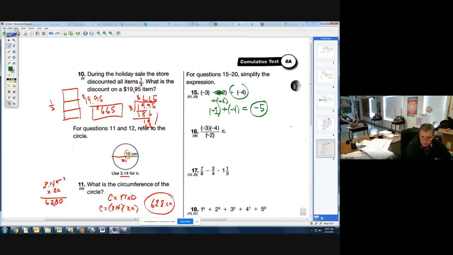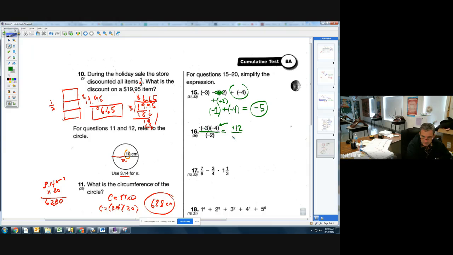Whole separate set of rules. And you must do the top first, and then do the bottom, and then do the division part here. So the first thing I'm going to do is look at this top. 2 negatives, if you look in your notes, if you multiply 2 numbers together that have the same sign, the answer is always positive. So I end up with a +12 there.